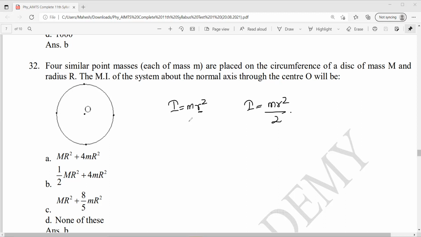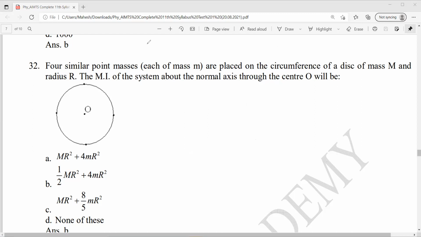R is the perpendicular distance. Clear? So this mass is given capital M, radius is given capital R. So the moment of inertia will be half M R square plus m R square, but there are 4 masses, so into 4. So option B is correct.